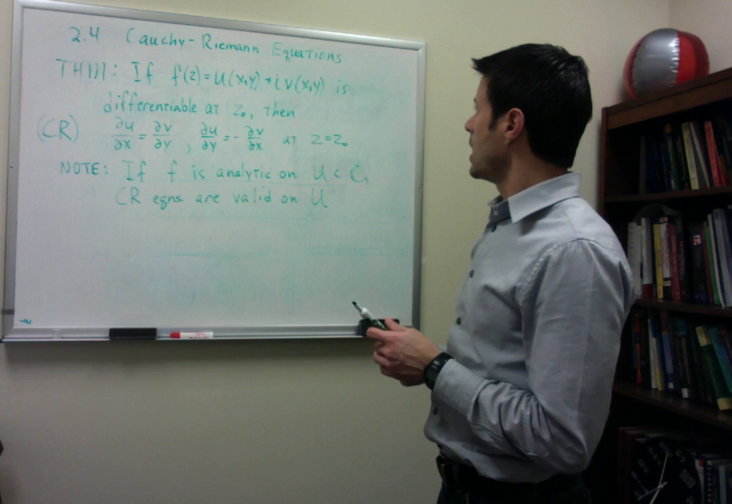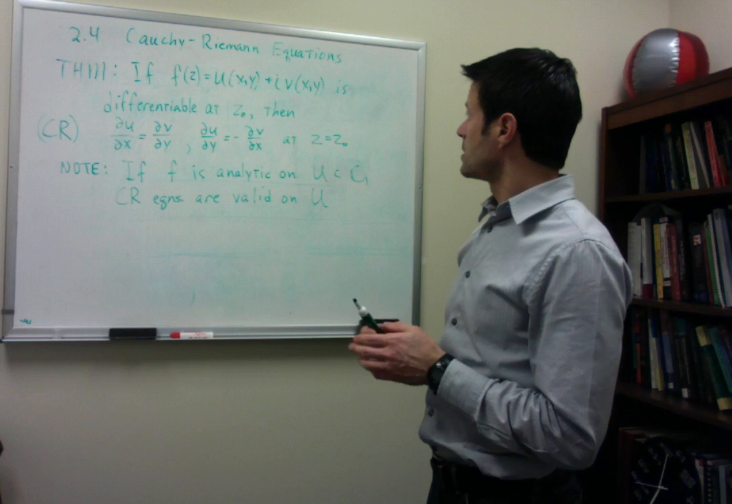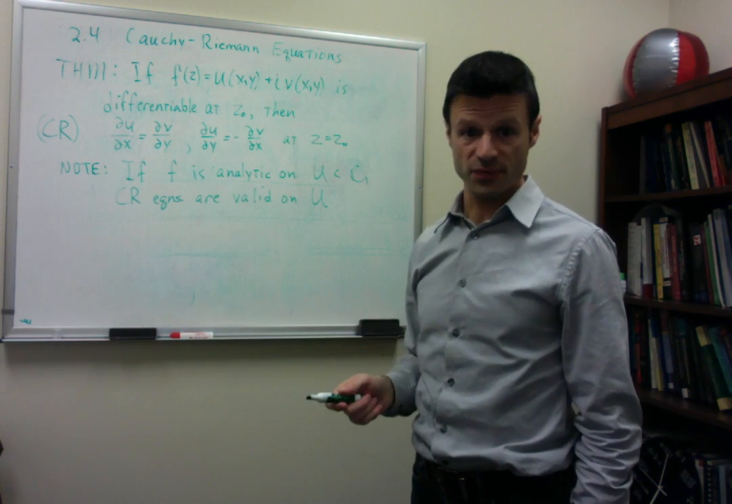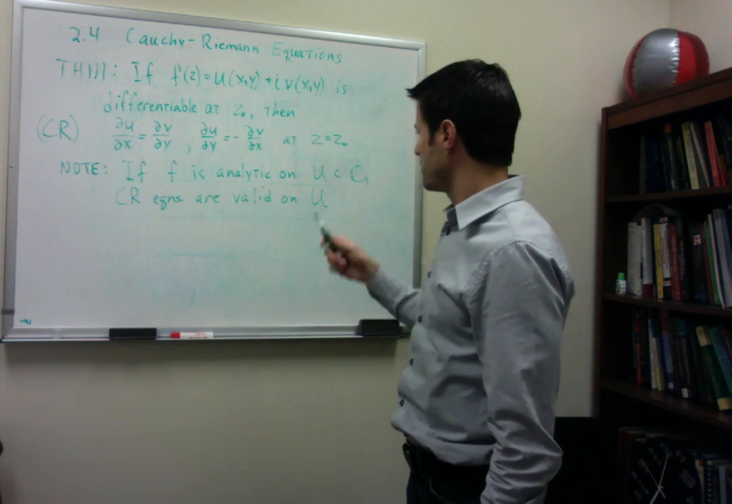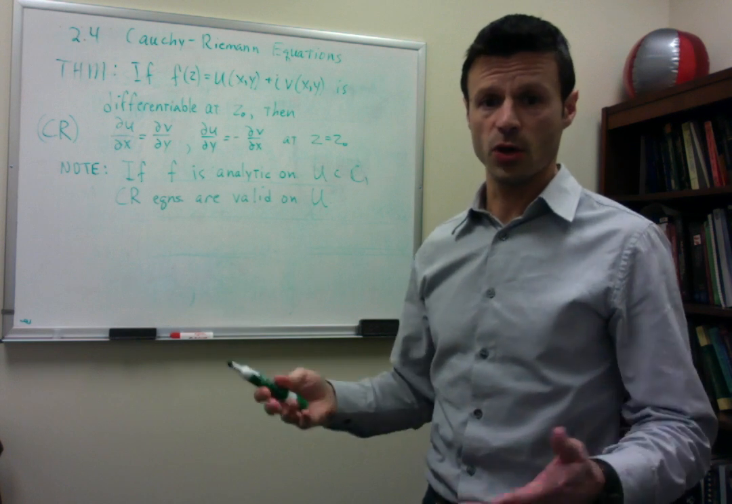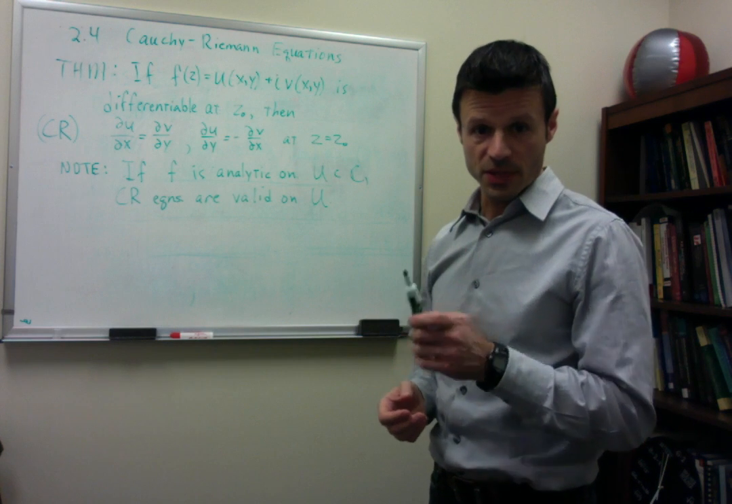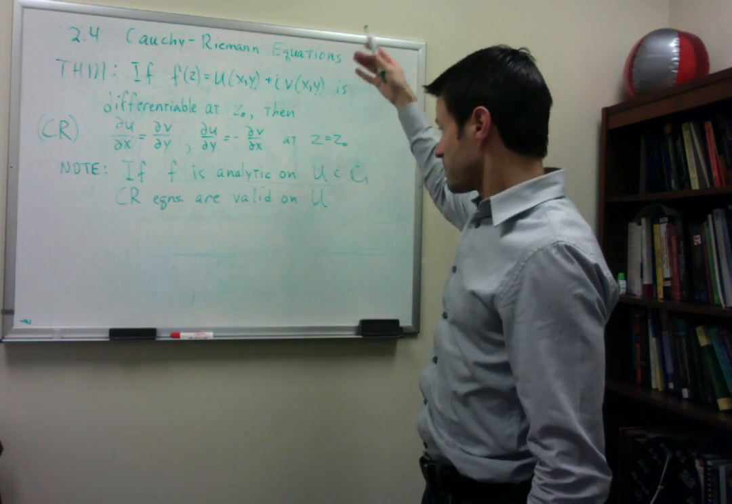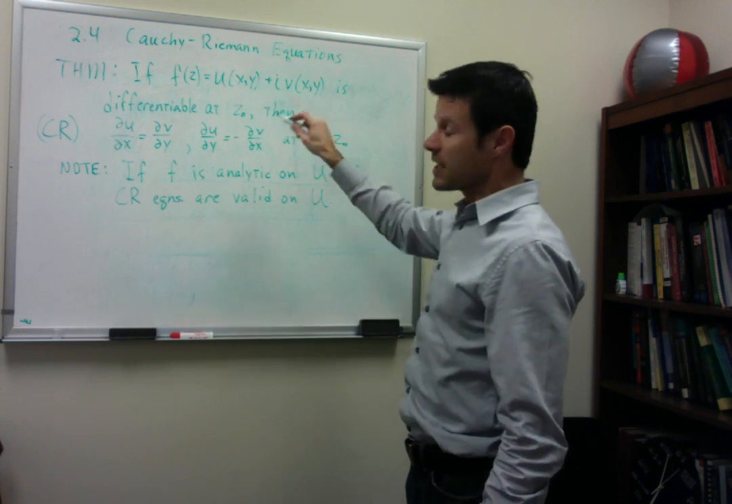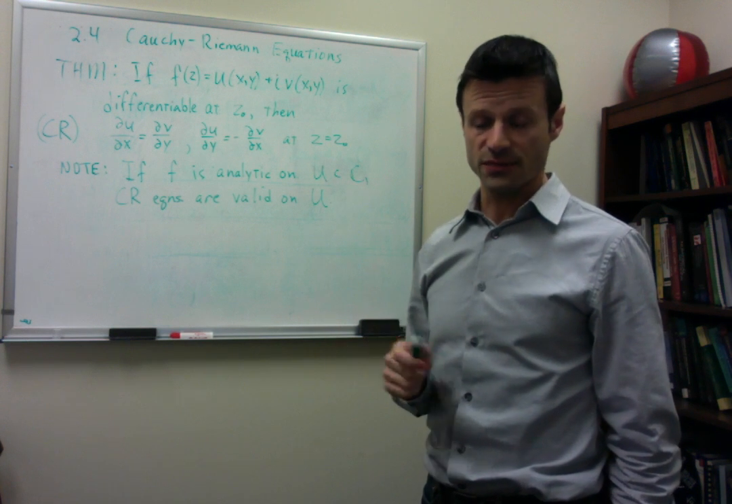One of the important things about this theorem is that it shows that the Cauchy-Riemann equations are a necessary condition for f to be differentiable, or for f to be analytic in the open set. So stating the contrapositive of this theorem: if the Cauchy-Riemann equations do not hold at z sub 0, then f is not differentiable.